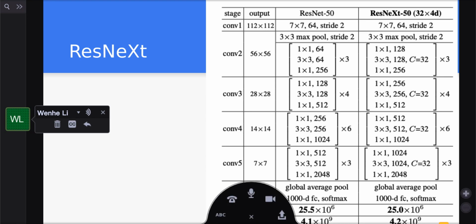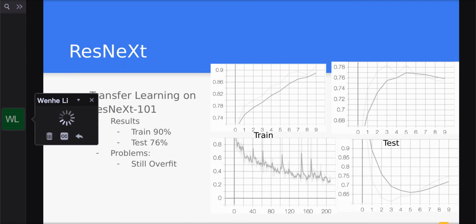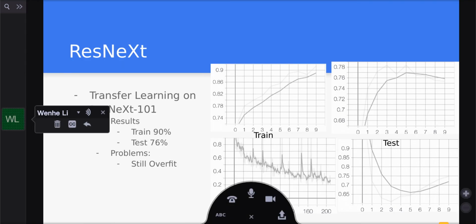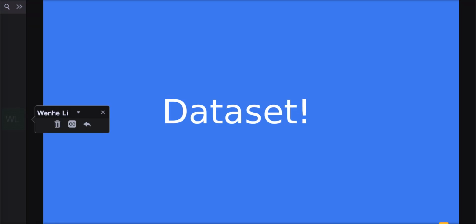The ResNeXt, compared with ResNet, has the same structure but introduces aggregated residual transformations to enhance the cardinality. Overall, it contains similar parameters, and even a smaller number of parameters, but higher accuracy. The transfer learning achieved a better result on the test set compared with ResNet. However, it still yields a problem of overfitting.